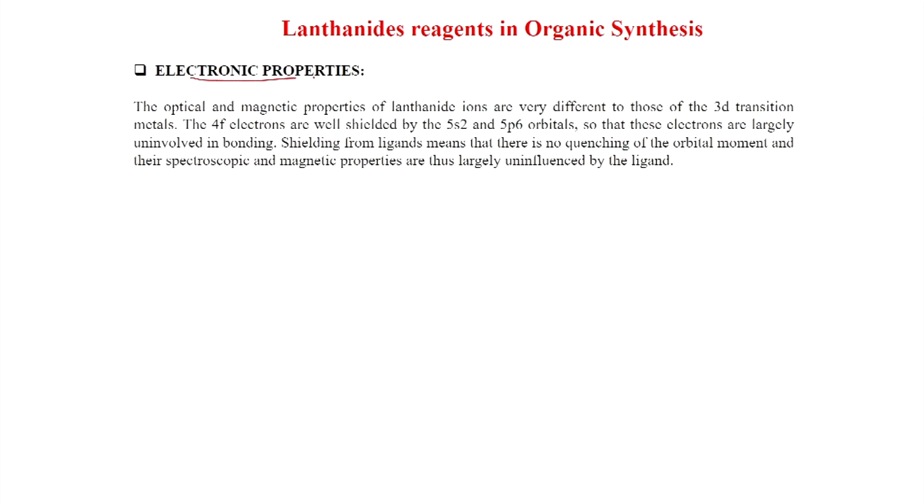Electronic properties. The optical and magnetic properties of lanthanide ions are very different to those of the 3d transition metals. The 4f electrons are well shielded by the 5s2, 5p6 orbitals, so that these electrons are largely uninvolved in bonding. Shielding from ligands means that there is no quenching of the orbital moment and their spectroscopic and magnetic properties are thus largely uninfluenced by the ligand.